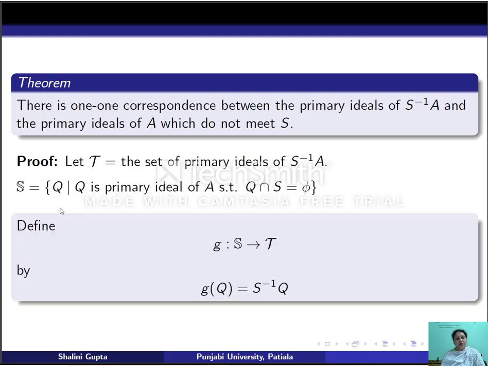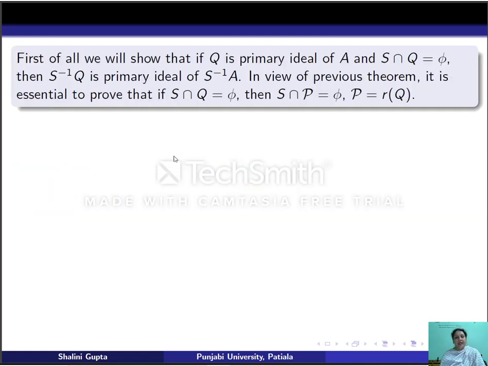So we consider a function G from S to T by G(Q) equal to S inverse Q. First of all, we will show that if Q belongs to S, then S inverse Q belongs to T. That is, we need to show that if Q is a primary ideal of A which does not meet S, then S inverse Q is a primary ideal of S inverse A. Now, in view of the previous theorem, it is enough to prove that if Q does not meet S, then P also does not meet S, where P is the radical of Q.